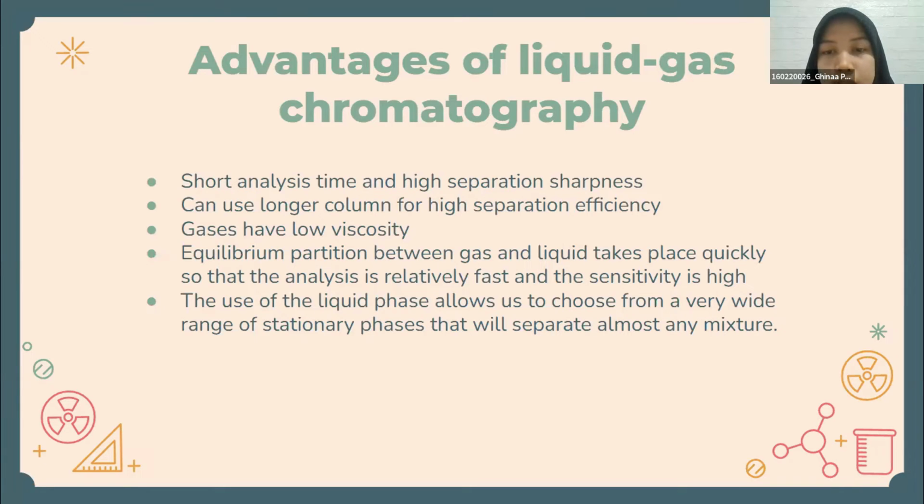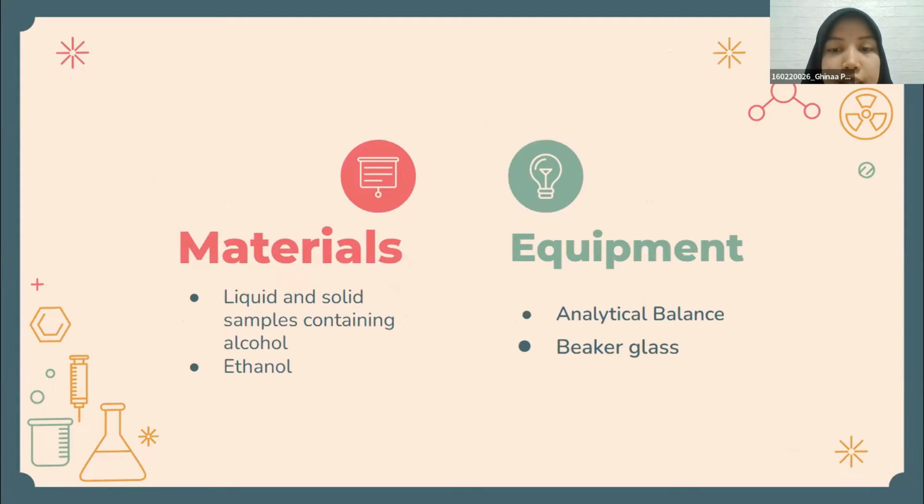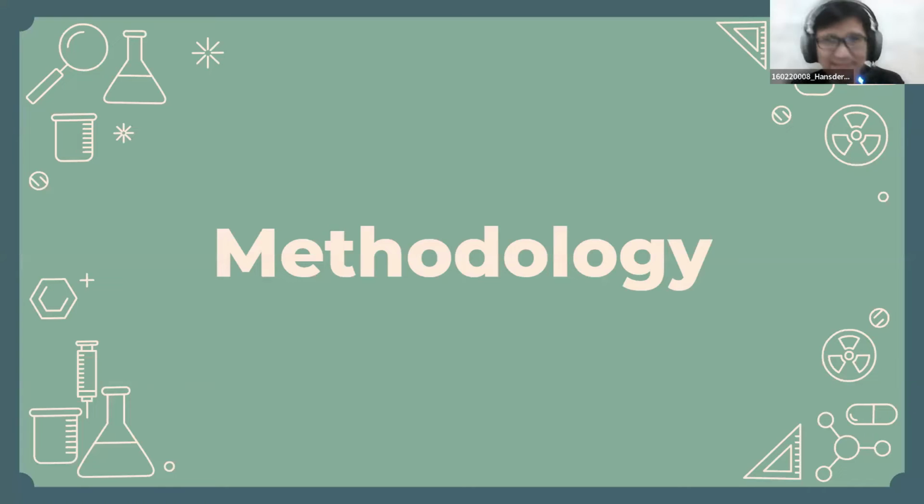Gas has low viscosity, and equilibrium partition between gas and liquid takes place quickly, so that the analysis is relatively fast and the sensitivity is high. The use of the liquid phase allows us to choose from a very wide range of stationary phases that will separate almost any mixture. The materials are liquid and solid samples containing alcohol and ethanol. The equipment is an analytical balance and beaker glass.